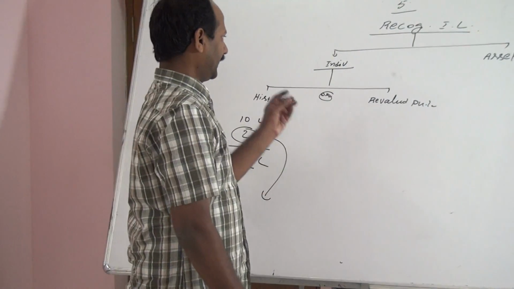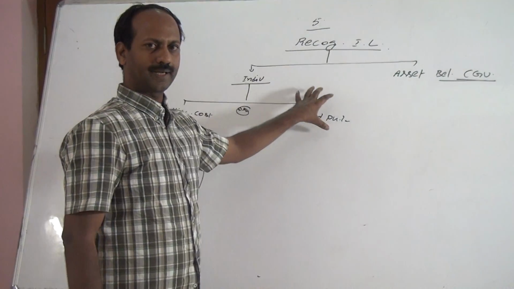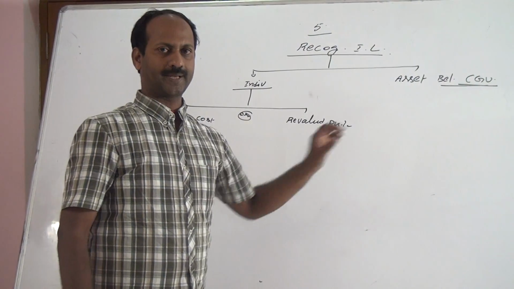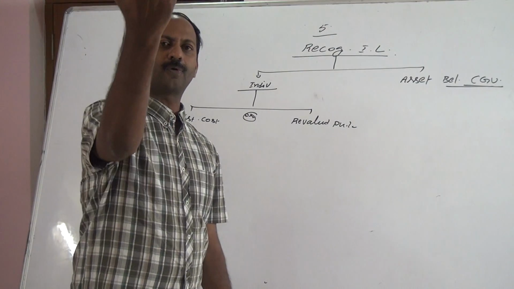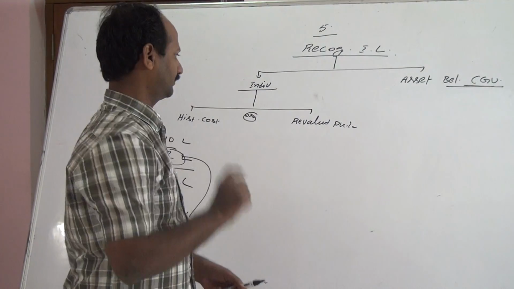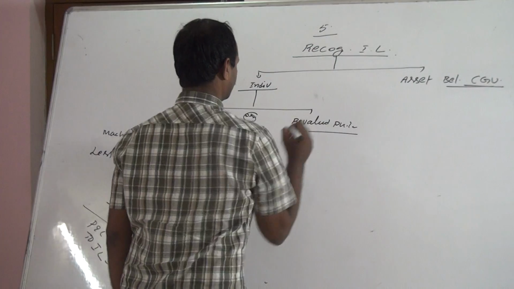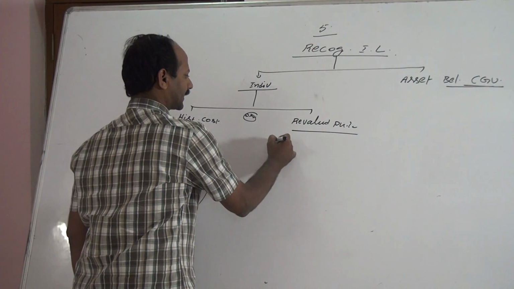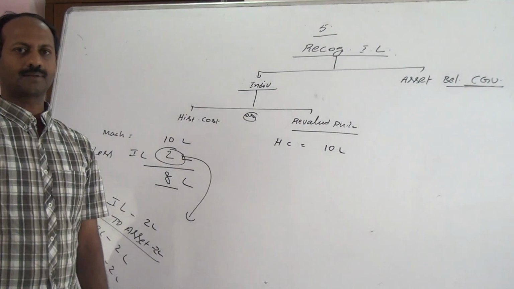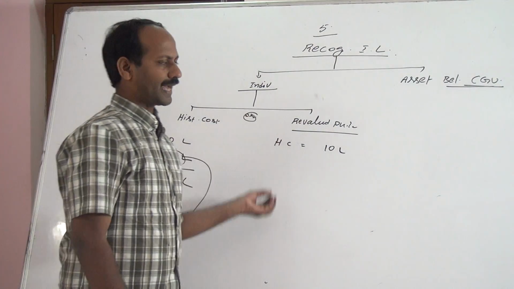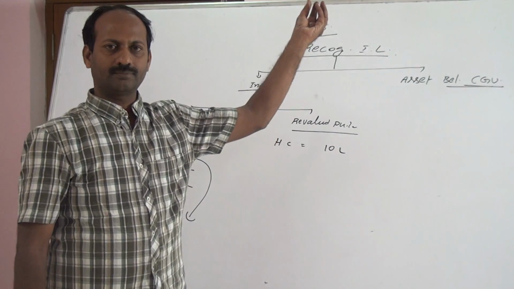Suppose any individual asset is recorded in the books at a revalued price. Suppose some asset is revalued either upward or downward. Example, original historical cost of the asset is 10 lakh. After some time, this asset has been revalued upward.